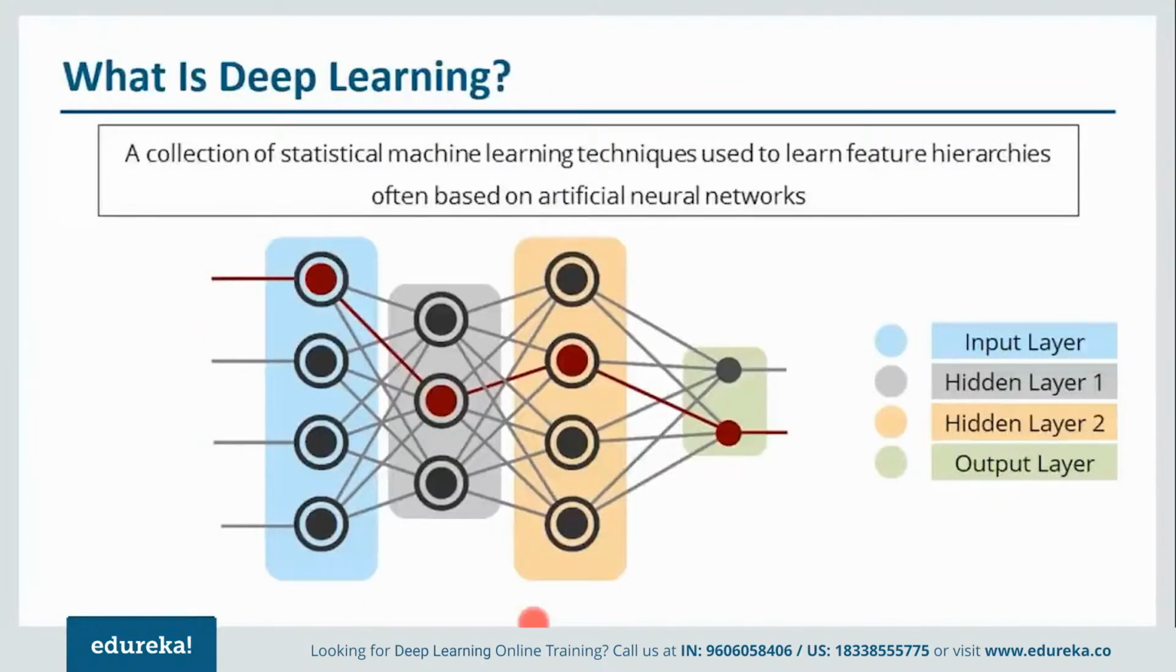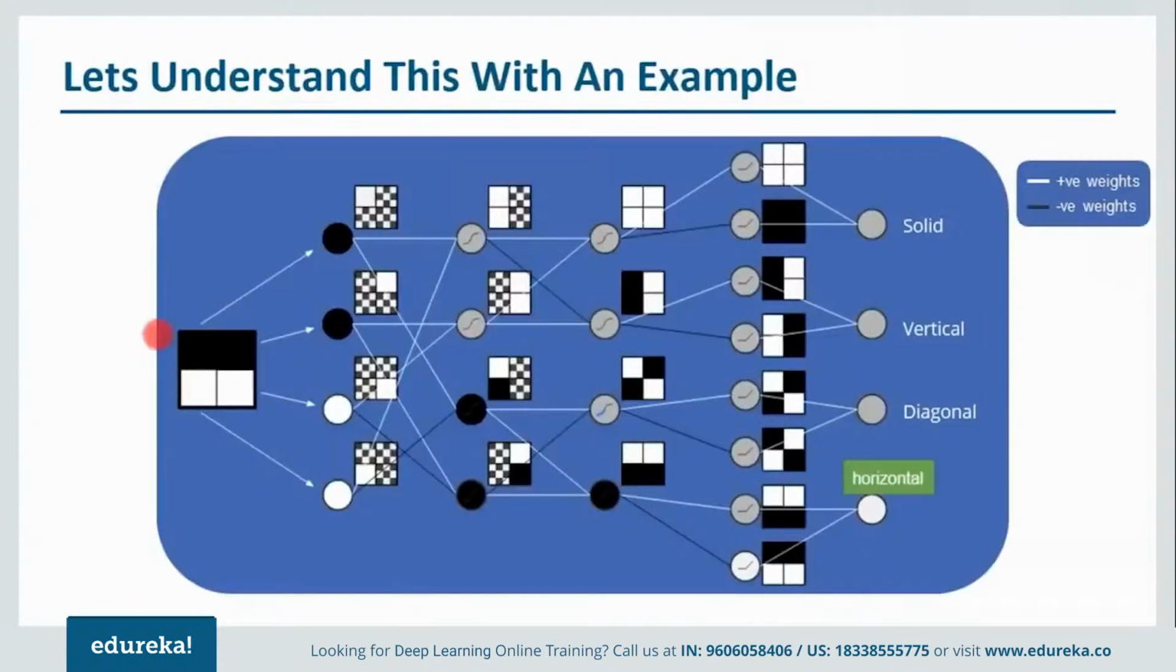Now there can be multiple hidden layers. There can be hundreds of hidden layers as well. But when we talk about machine learning, that was not the case. We were not able to process multiple hidden layers in machine learning. Because of deep learning, we have multiple hidden layers at once. Now let us understand this with an example.